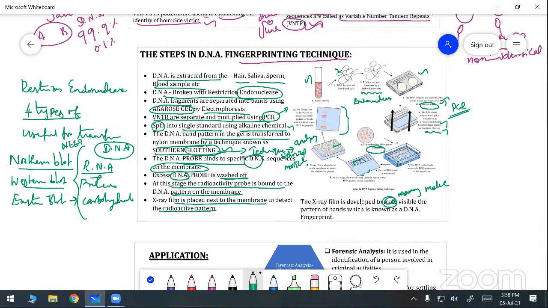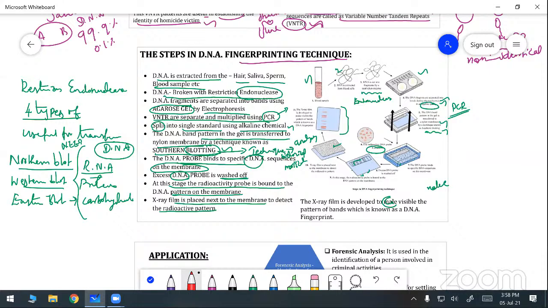After the Southern blotting, the DNA probe is prepared. The DNA probe binds to the specific DNA sequence on the membrane. Next, the excess probe is washed out. Then at this stage, the radioactive probe is bound to the DNA pattern of the membrane.